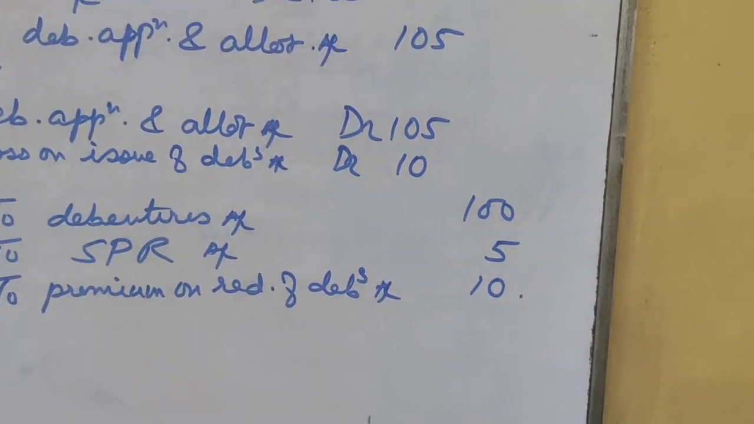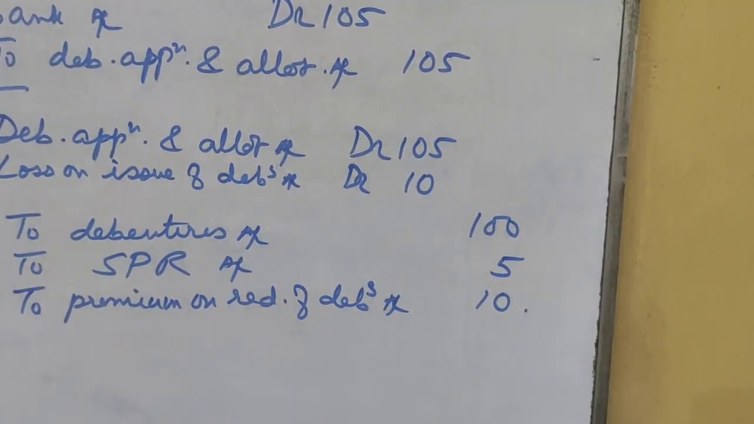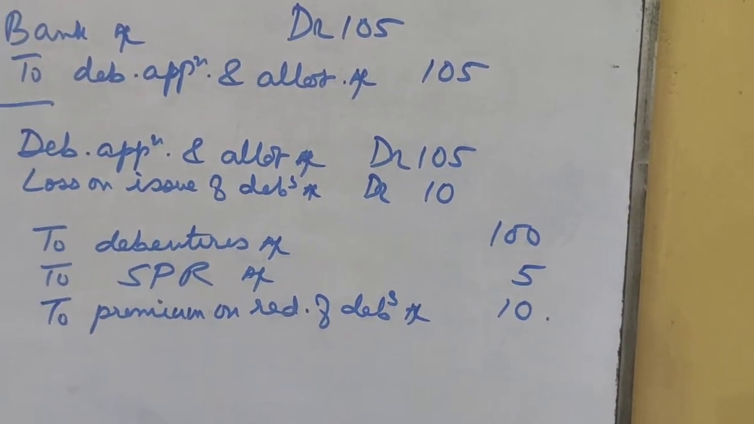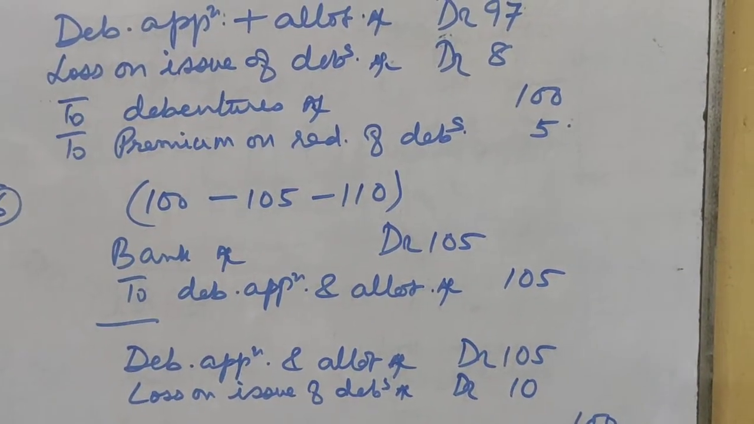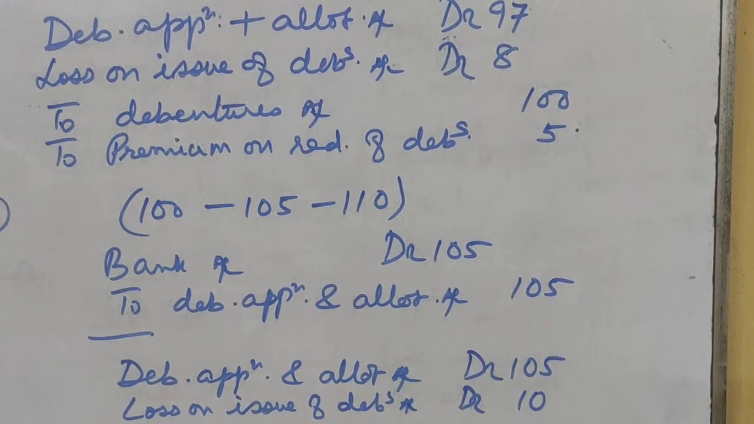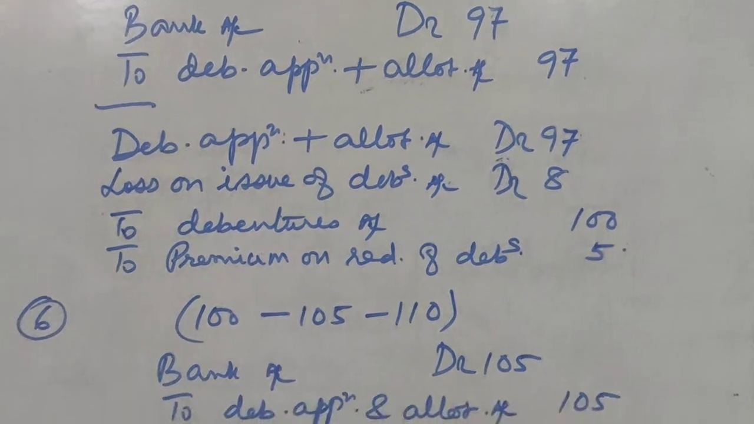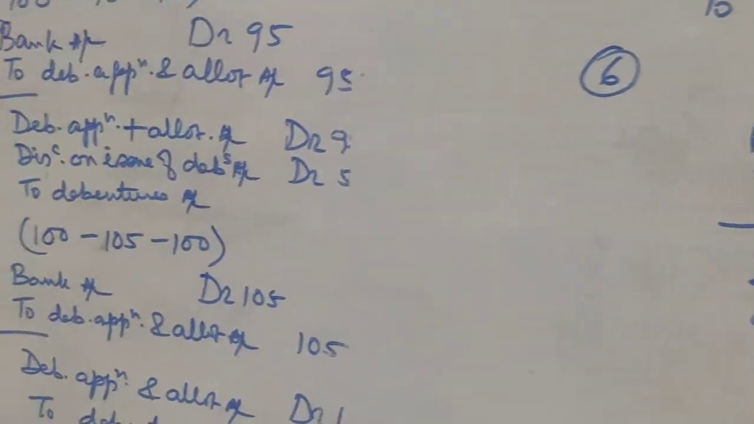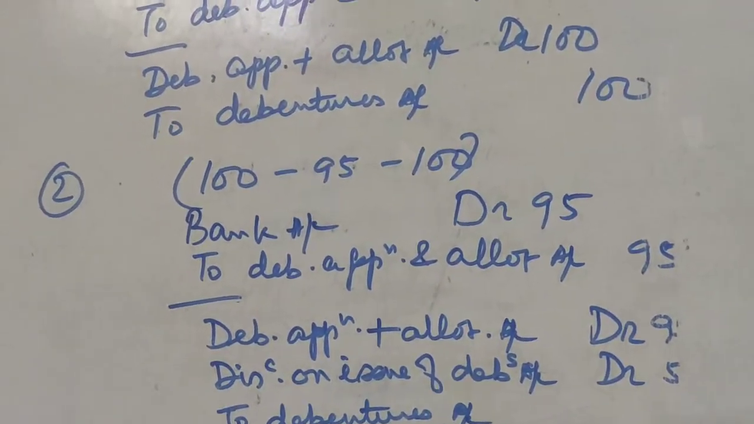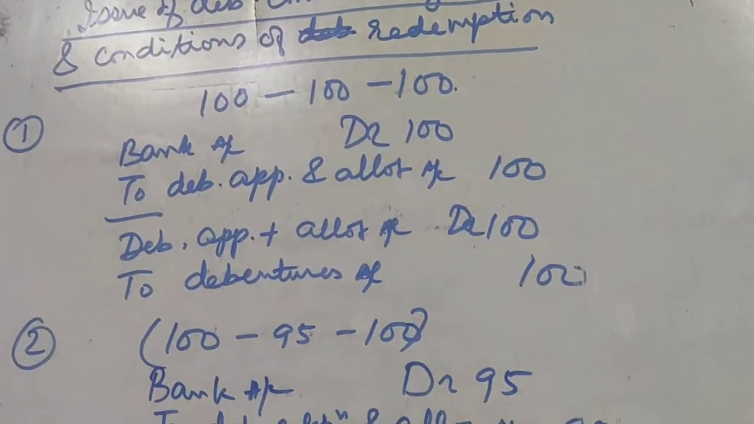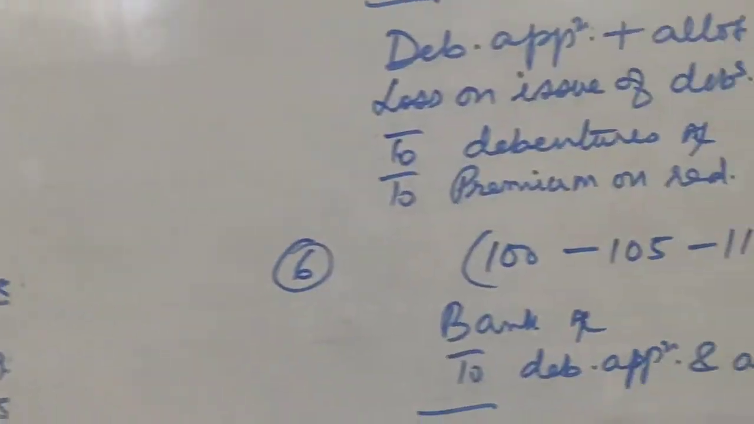So here also you see debentures account is credited with the nominal value of the debenture. So in all cases you will see that debentures account is credited with the nominal value of the debentures. In part 5 also, okay. Then similarly in the other cases also, wherever you see debentures account is credited with the nominal value of the debenture. That thing you must remember.